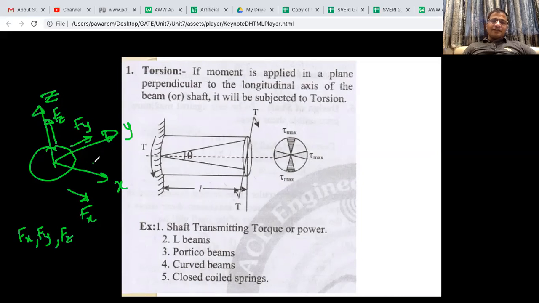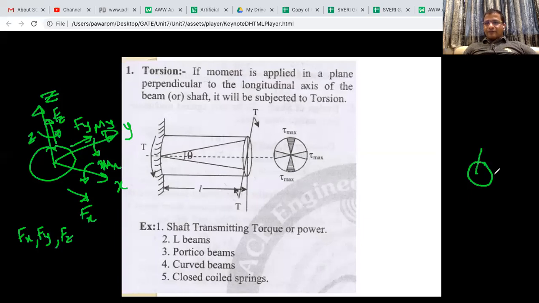And there will be 3 kind of movements: movement about X, movement about Y, and movement about Z. I will draw the diagram with respect to this rod.